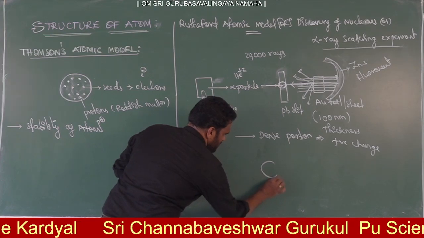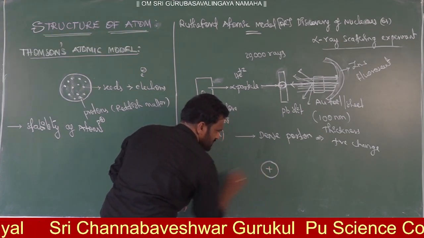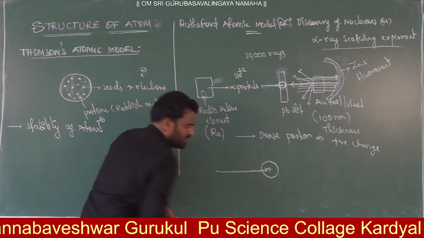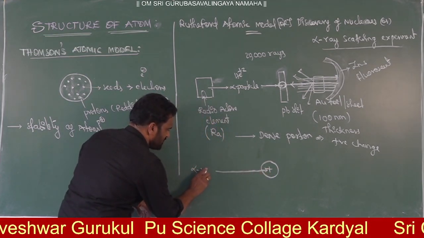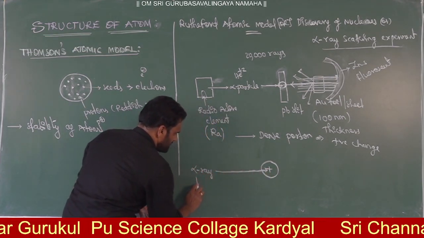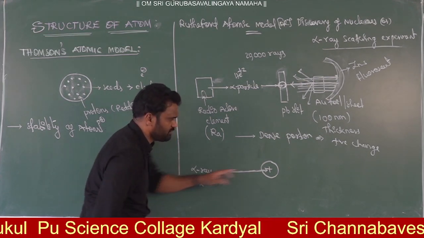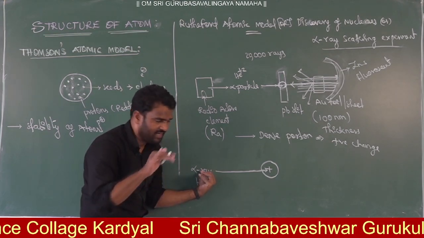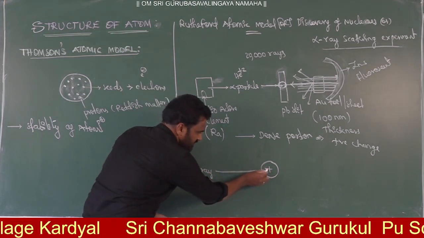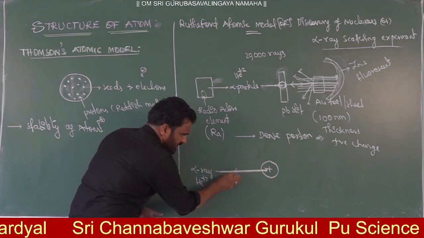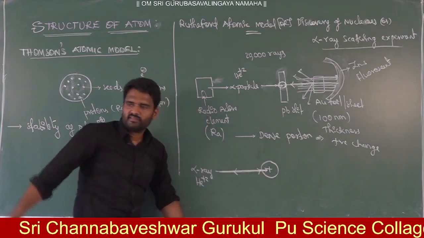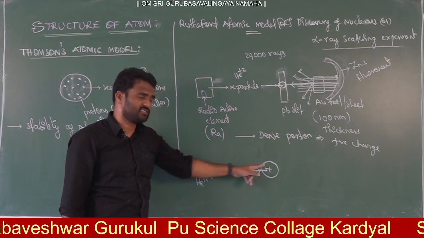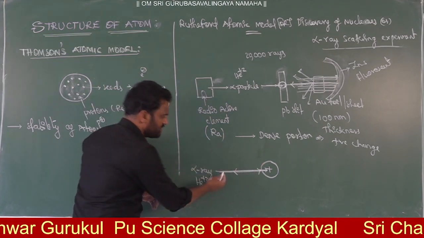Let us assume this is the nucleus of the gold foil, with positive charge. Now I am passing an alpha ray particle, which is nothing but helium di-positive. Positive repulsion will take place. So when the alpha ray particle strikes the center of the nucleus, it will definitely bounce back with the same angle. Out of 20,000 rays, only one ray comes back like this.